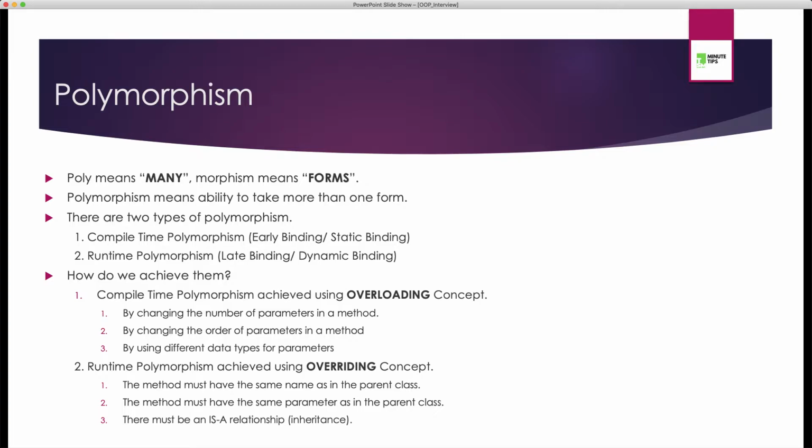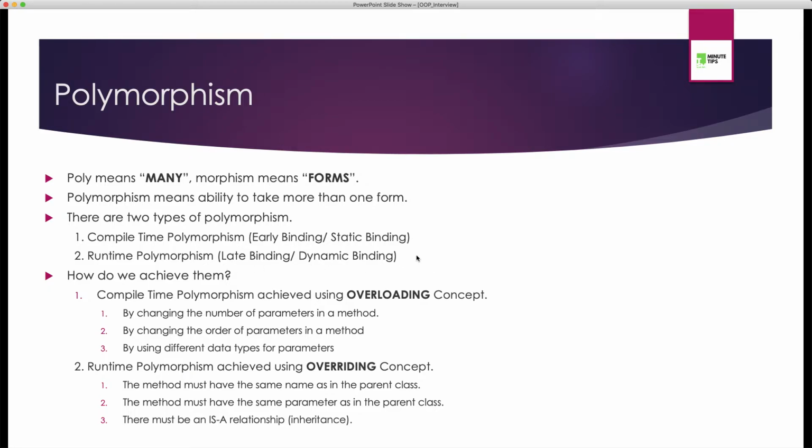In an interview, telling the definition won't help us to crack the interview. We would need to give extra and in-depth detail of the concept. So you will take the initiative and tell the interviewer that there are two types of polymorphism. One is compile time polymorphism, also known as early binding and static binding. Second is runtime polymorphism, also known as late binding, dynamic binding.